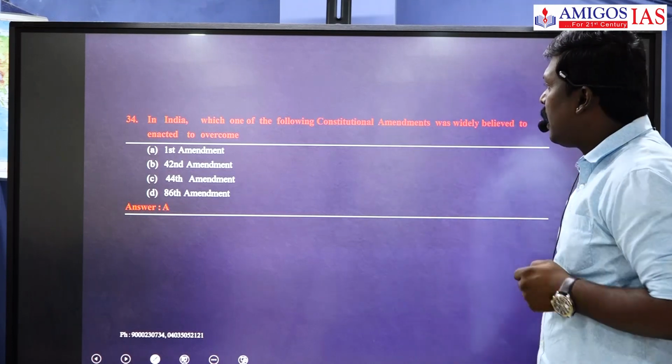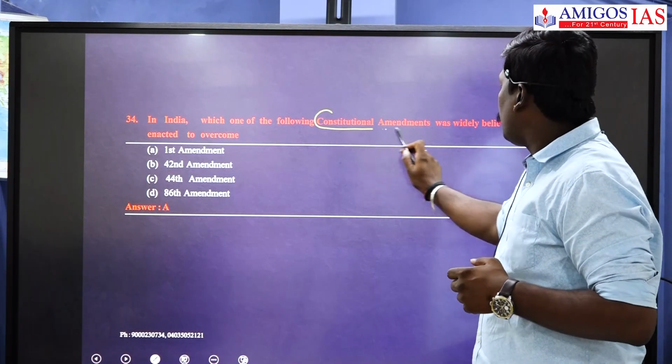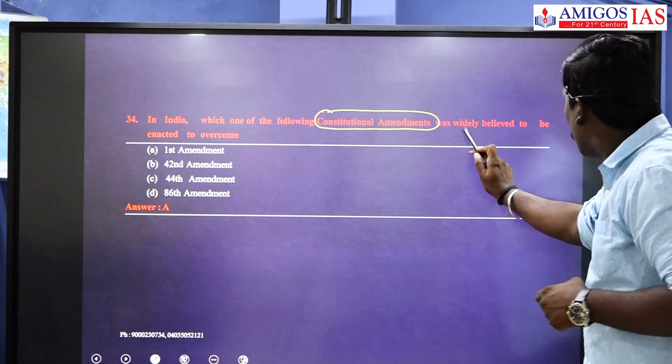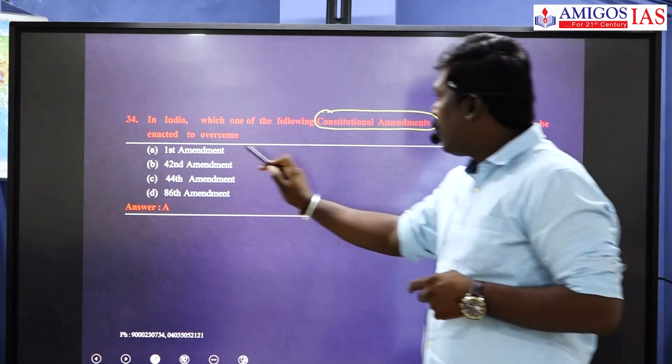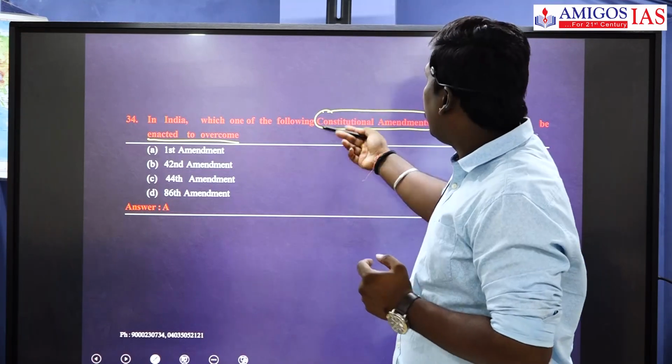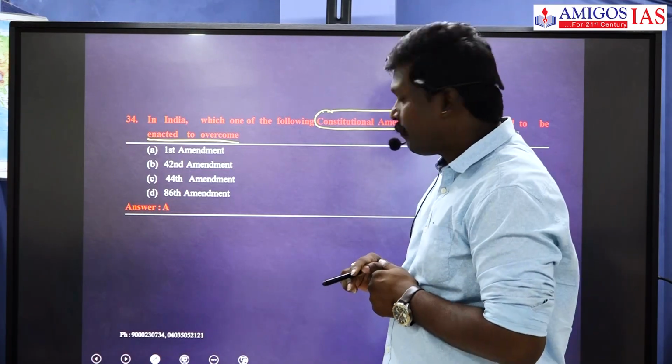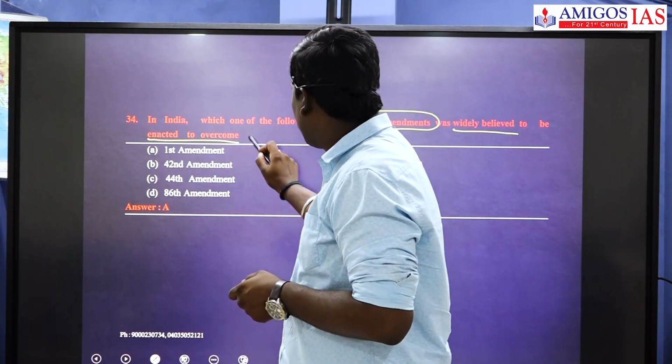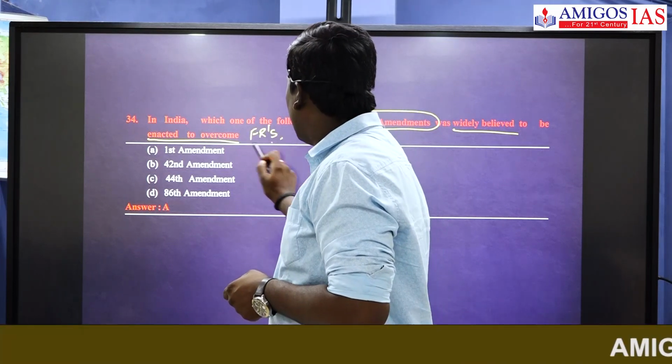In India, which of the constitutional amendments was widely believed to be enacted to overcome the limitations upon the fundamental rights? The question is related to fundamental rights limitations.